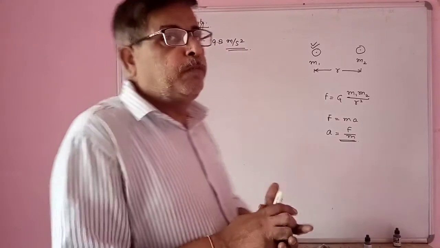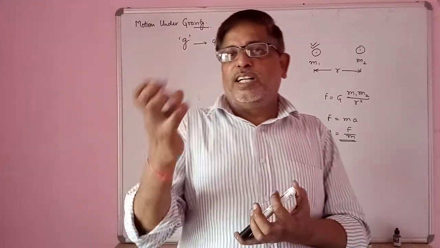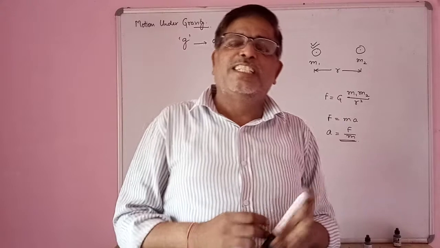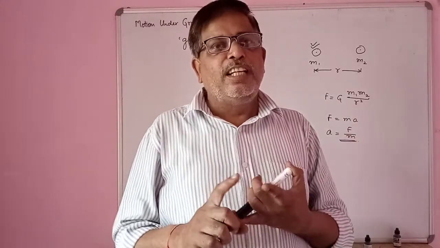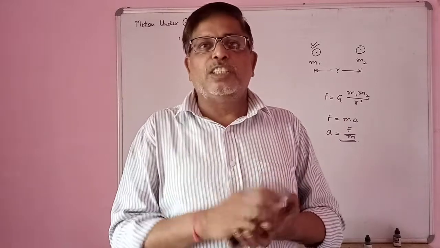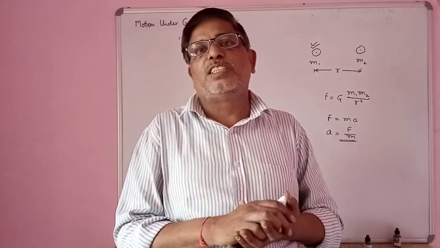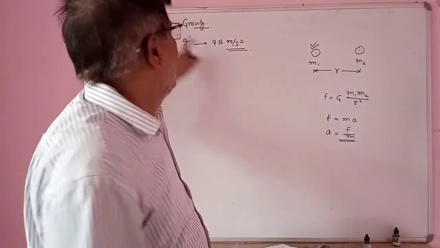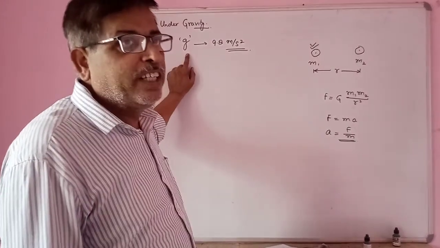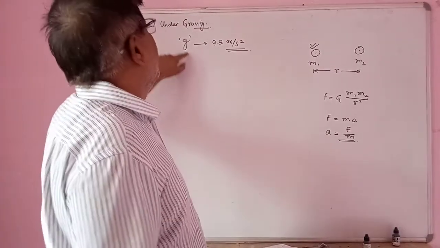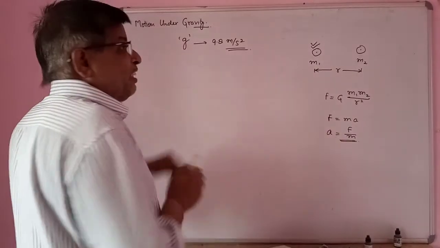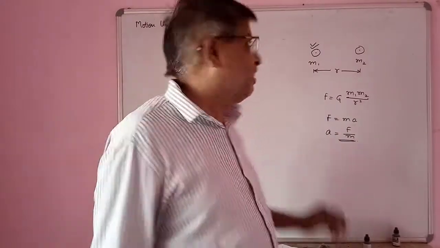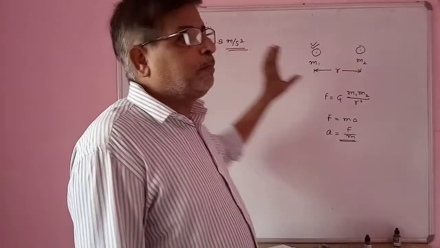So the property of Earth to attract every object near Earth's surface towards its center is called gravity. Again, the property of attracting a small object towards the Earth's surface is called gravity, and this is the property of Earth. That's why this acceleration is called gravitational acceleration. Again, this is not gravity, this is gravitational acceleration, and at Earth's surface the value of gravitational acceleration is 9.8 meter per second square.